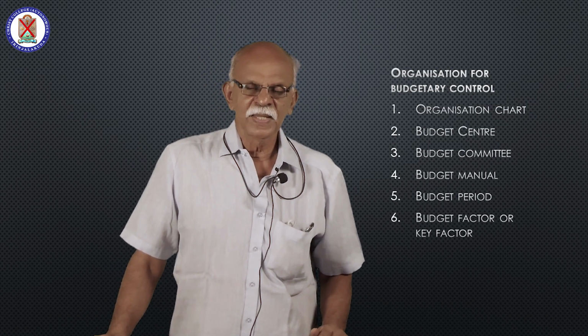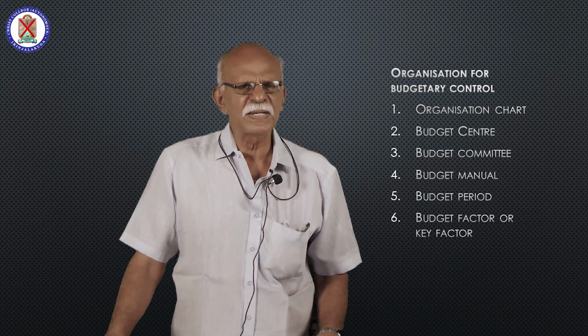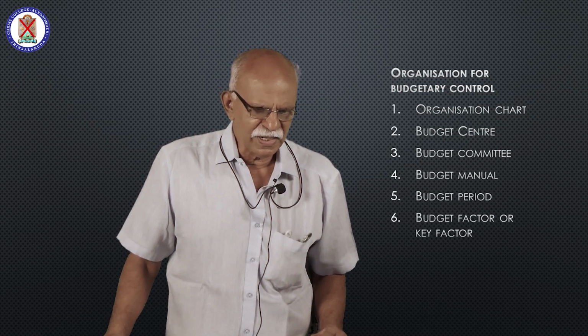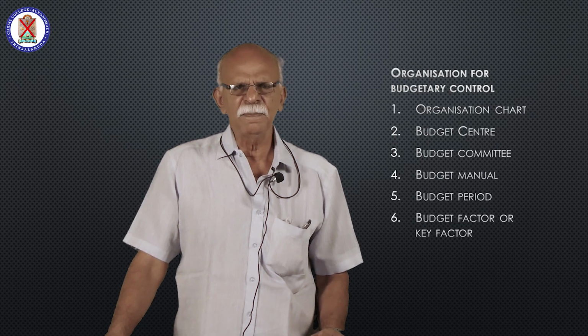So the most important function of the budget committee is to prepare the budget. In small concerns, the budget is usually prepared by the chief accountant or budget officer.